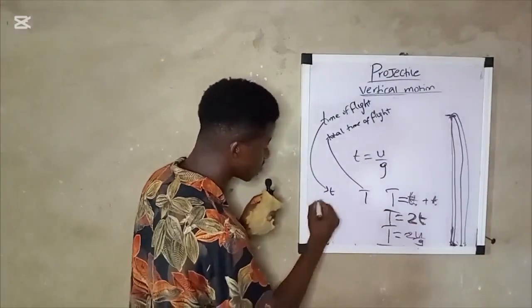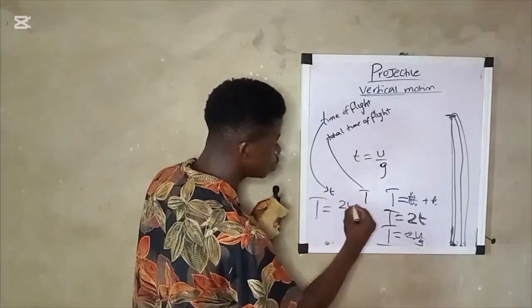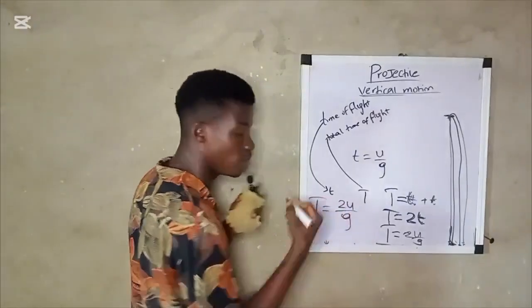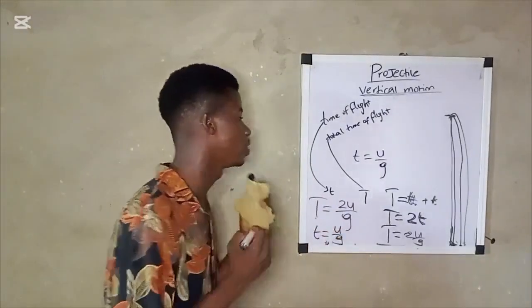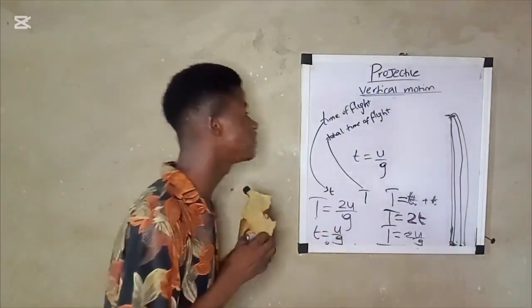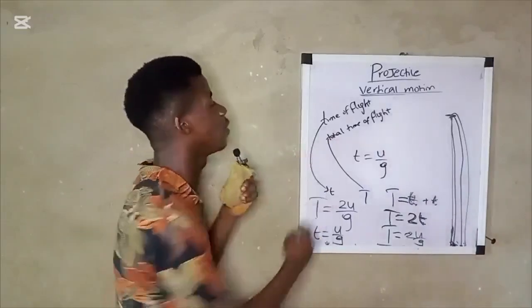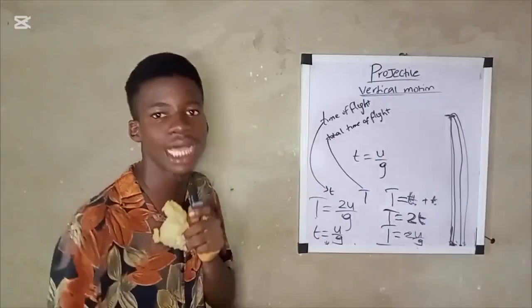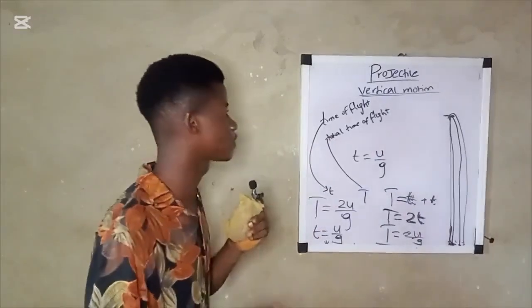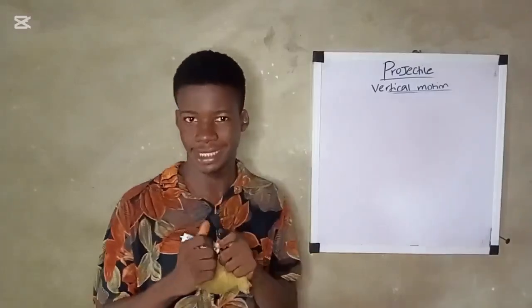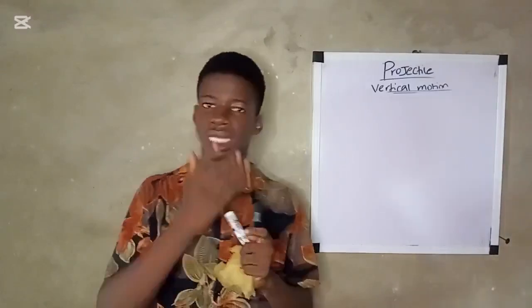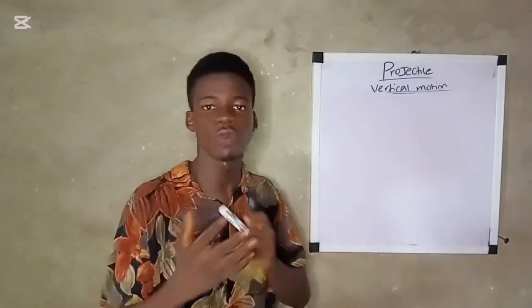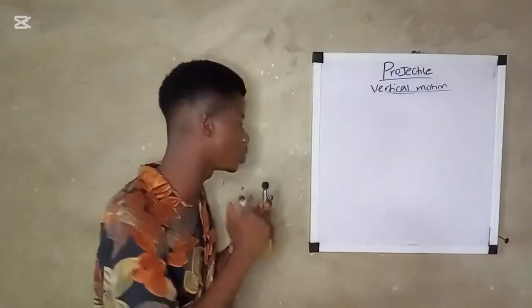So therefore, total time of flight is equal to 2U over g, whereas time of flight is equal to U over g. Okay? So that is the difference between time of flight and total time of flight. When an object is projected from a height, for example, you stand on the roof of your house and you throw a stone up.